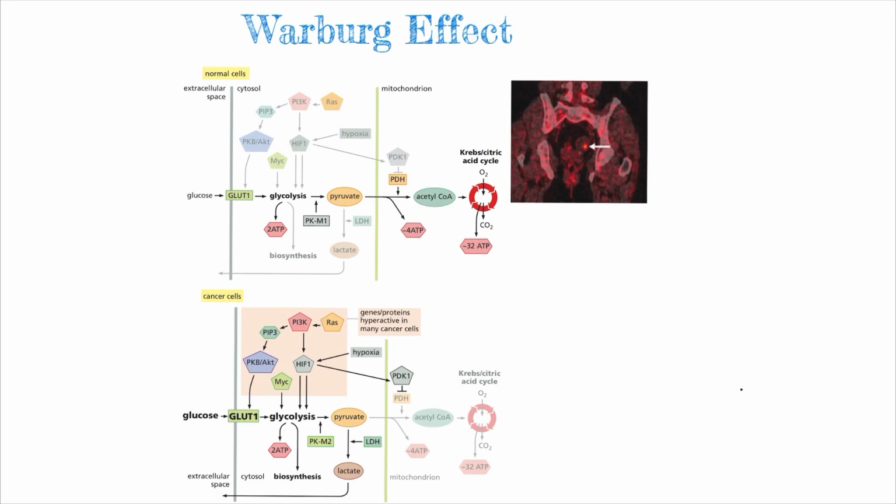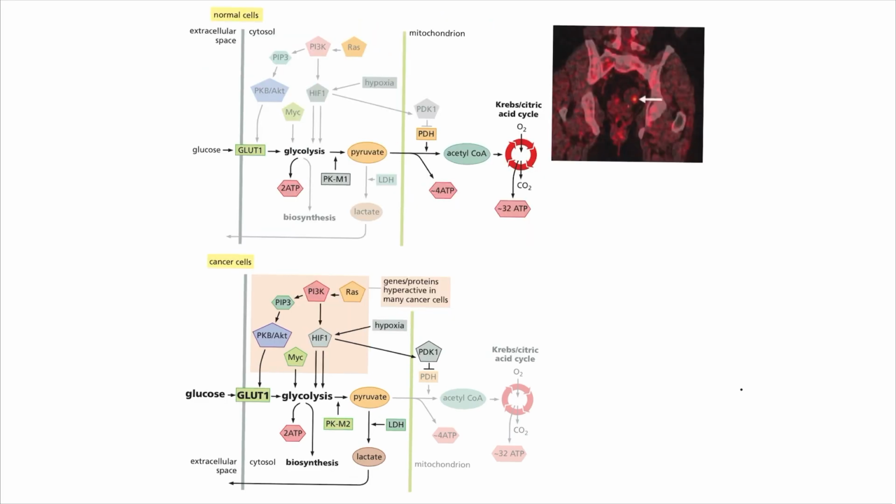Let's see what drastically goes wrong. We all know that in normal cells which do not have an adequate supply of oxygen, a condition known as hypoxia, the normal cells channel the pyruvate to the production of lactate. This lactate is then rushed back into the blood, taken to the liver, and the liver converts this lactate back to glucose. This is known as the Cori cycle, and it makes a continuous supply of glucose within the body and keeps it as a cycle.